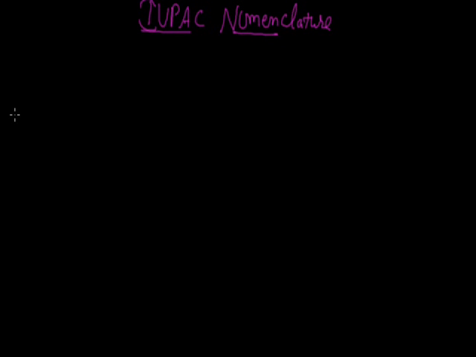First of all, we write the name of the substituent, and these substituent names are written as the prefix for the organic compound. After that we write the parent chain, how many carbon atoms are present in the parent chain, in the form of the word root name. After the word root, we write whether the chain is saturated or unsaturated, and this is called the primary suffix. After the primary suffix, we use the secondary suffix, which indicates whether the compound contains any functional group or not.